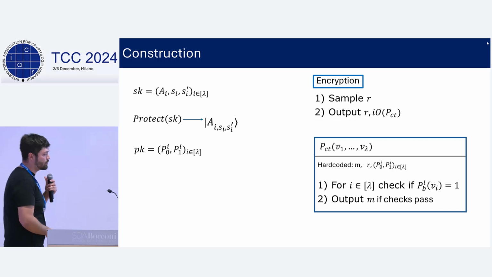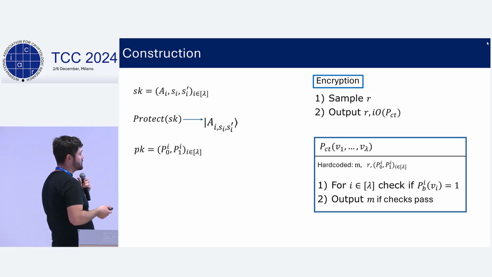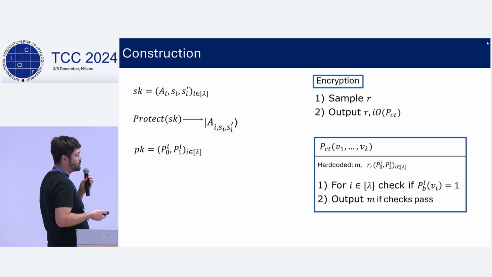Okay, finally, our full construction will be, the secret key will be the tuple of coset states, just like in the leakage resilience game. And public key will be the obfuscated membership checking programs for the coset states. And to encrypt the message, we sample a random challenge R, and we obfuscate this program that verifies the input vectors according to the random challenge hard-coded R. The program checks if the vectors are in the correct cosets, primal or dual, depending on the bits of R, just like in the challenge phase of the leakage resilience game.